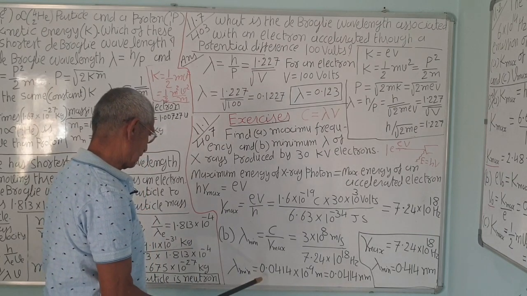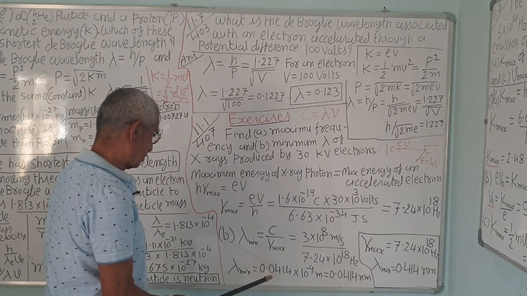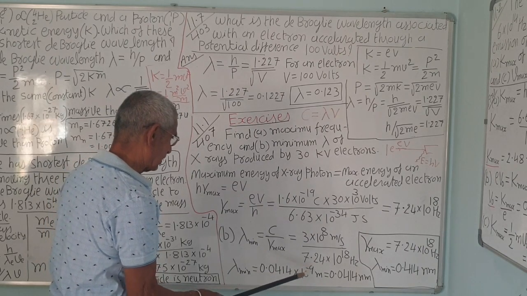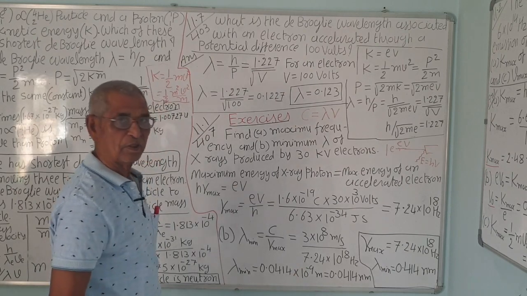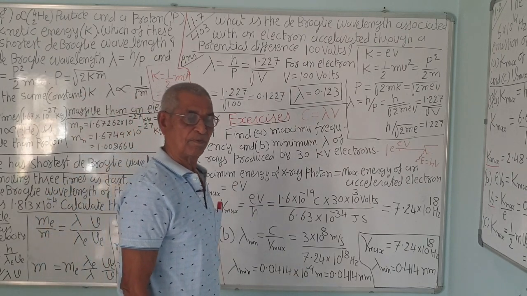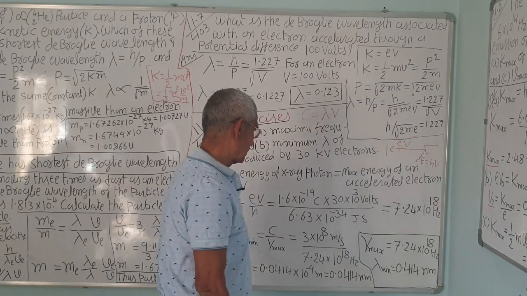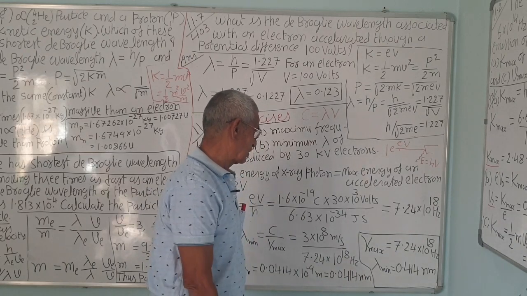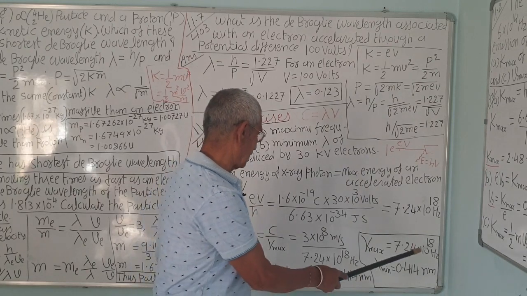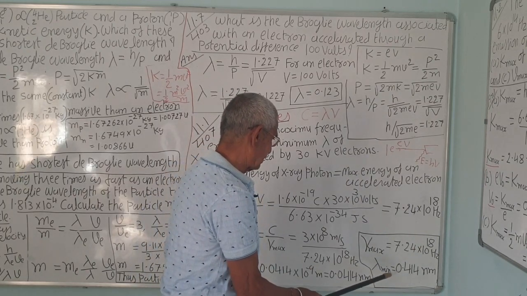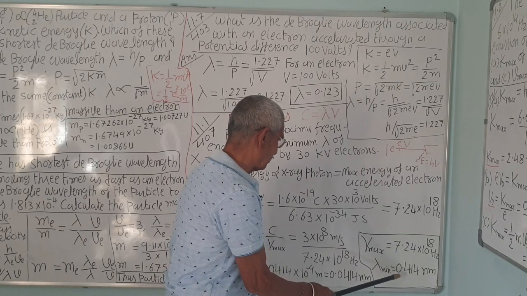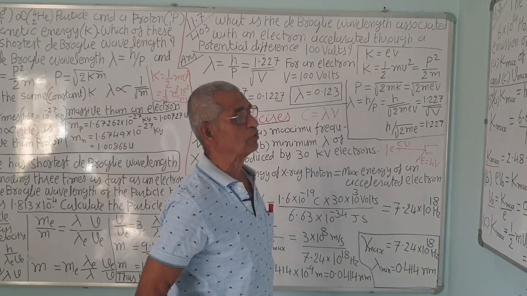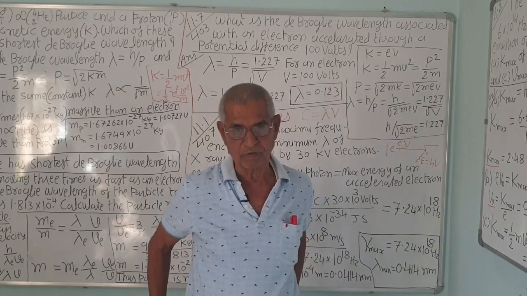So, lambda minimum is equal to 0.0414 into 10 raised to minus 9 meter, that is nanometer, 0.0414 nanometer, that is the answer. The maximum frequency is very high. The smaller the wavelength, the higher the frequency, since the product is the velocity of light in electromagnetic waves. You can say in the case of a photon also it is true.